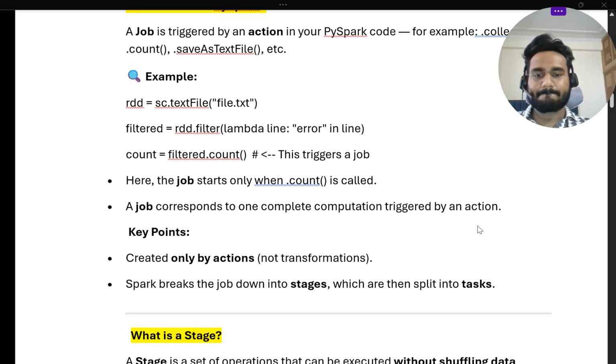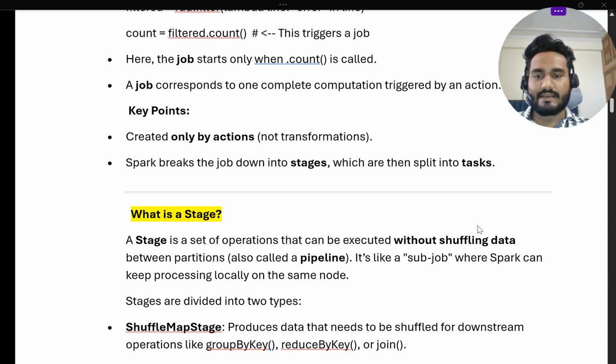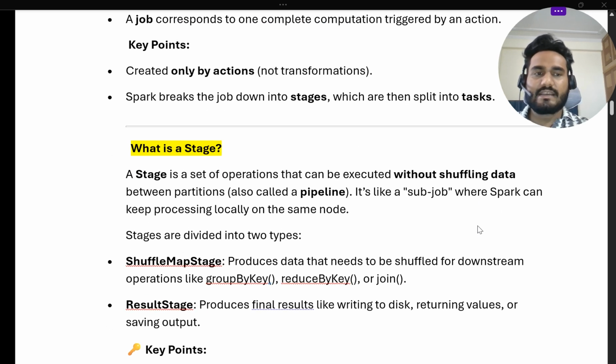Now we will understand what a stage is. A stage is a set of operations that can be executed without shuffling data between the partitions. That is also called a pipeline. It is something like a subjob where Spark can keep processing locally on the same node. A stage is basically divided into two types.